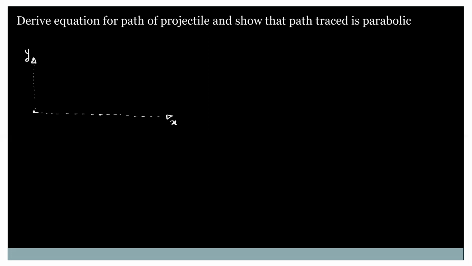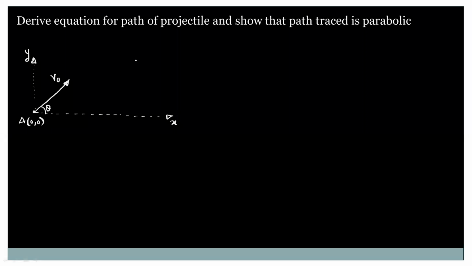This is our reference x and y axis, and the object is projected from the point A having the coordinates 0, 0, that is the origin. The initial velocity of projection is V naught, and the angle of projection with respect to the x-axis is theta.